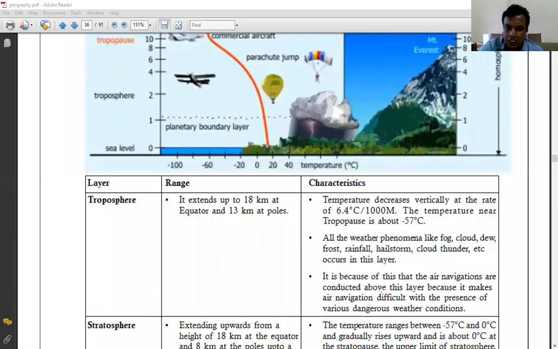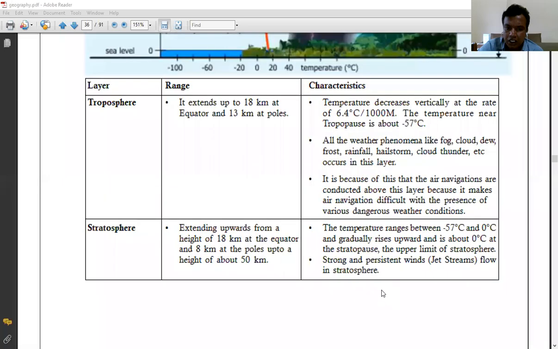Strong and persistent winds, that is jet streams, flow in the stratosphere. I will discuss in detail what jet streams are and why they flow in the stratosphere, but remember that jet streams are found in the stratosphere.